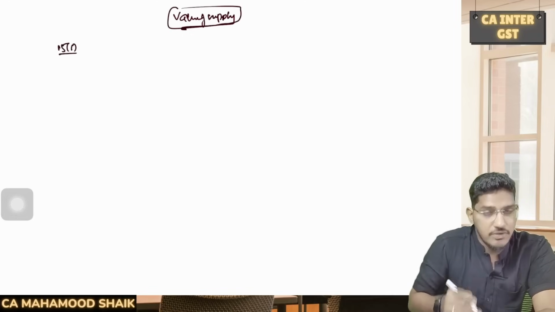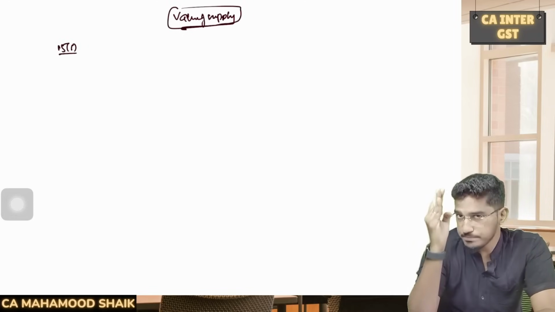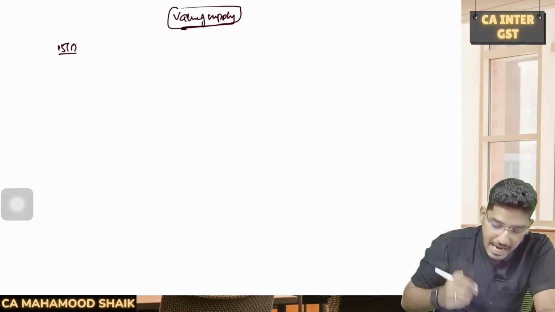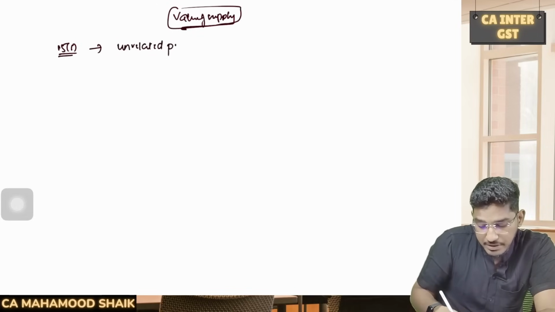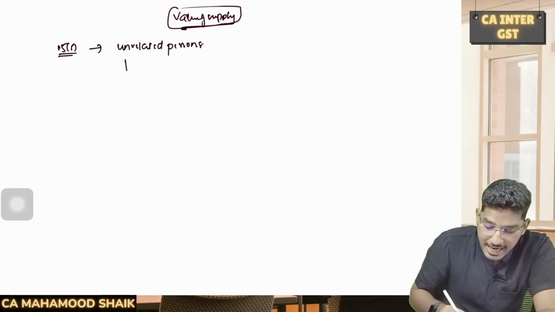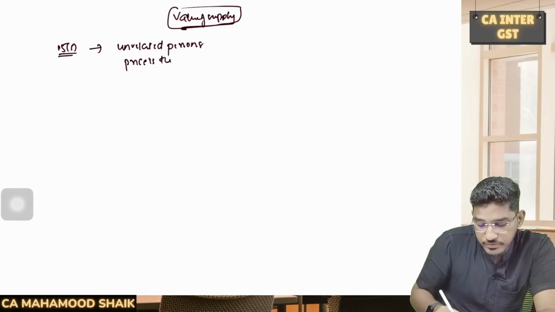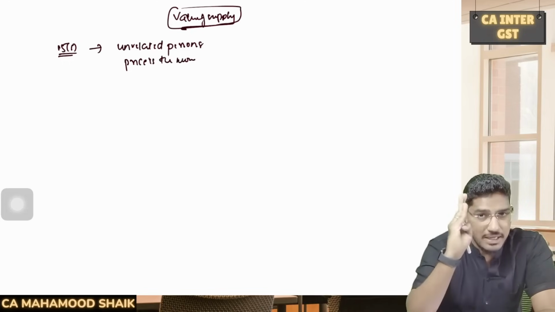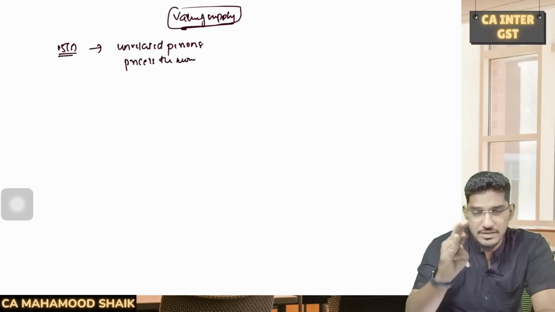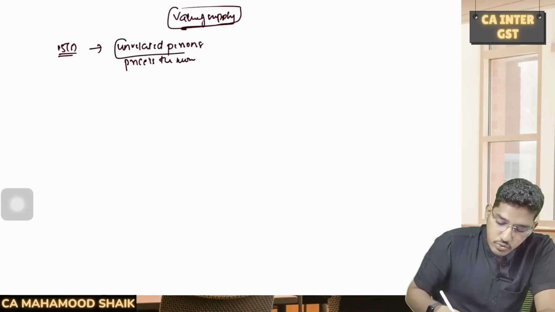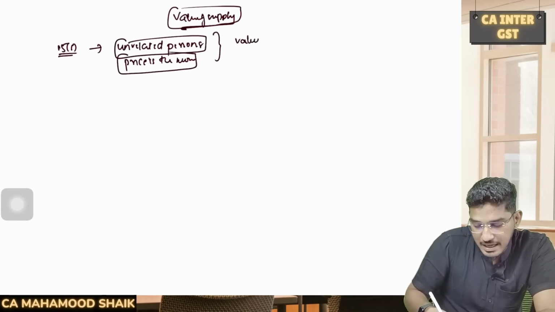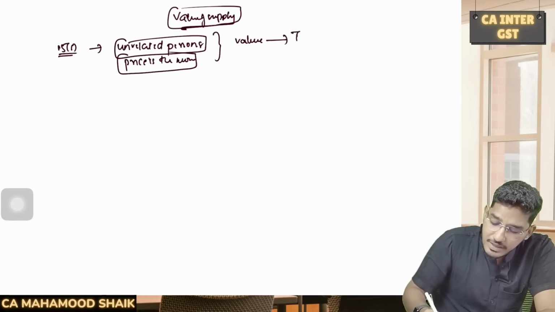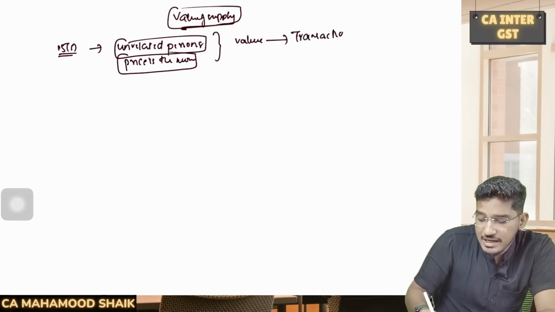Now section number 15 of the CGST Act actually talks about how to determine the value of the supply. And 15 subsection 1 says that if the transaction is happening between two unrelated persons, and price is the only consideration, money is the only consideration, there is no barter, there is no exchange. So when the transaction is happening between two unrelated persons and the price is sole consideration, then the value will be transaction value. What do they say? Transaction value.